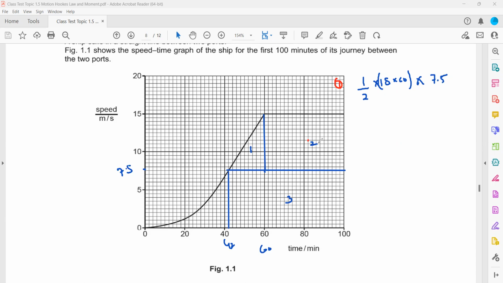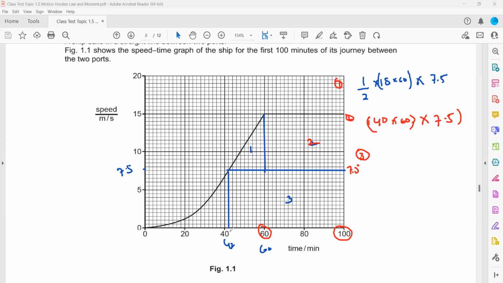Then the area of the second figure, this rectangle, is starting from 60 and ending at 100. So the length of the second figure is 40, but that is in minutes. I have to convert into seconds, so 40 multiplied by 60. The height is starting from 7.5 and ending at 15, so again it is 7.5. We multiply, and we get the area of the second figure.